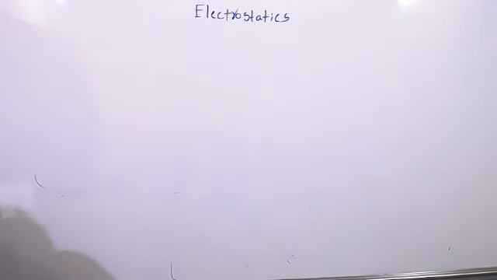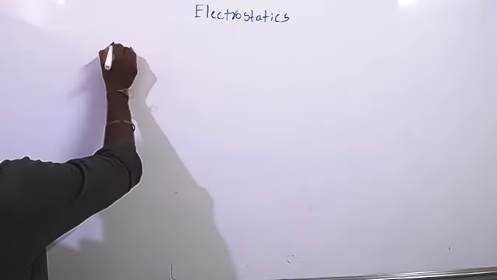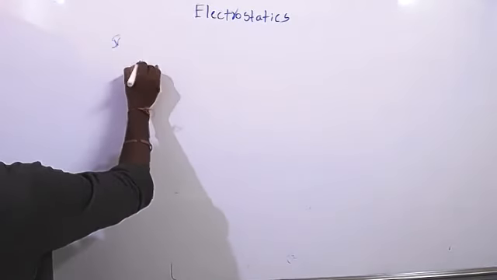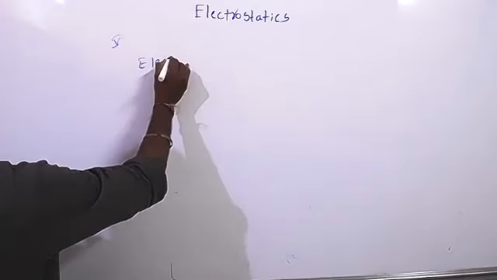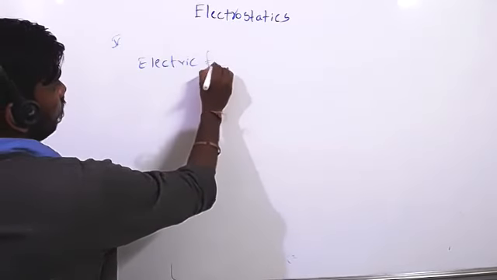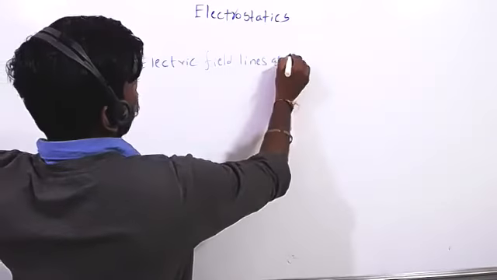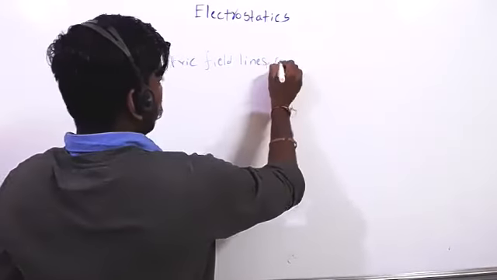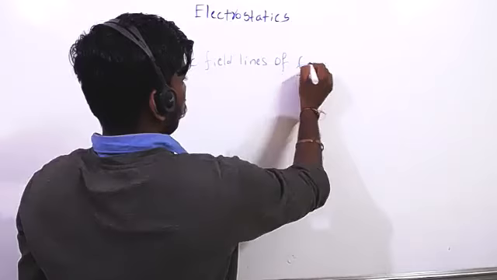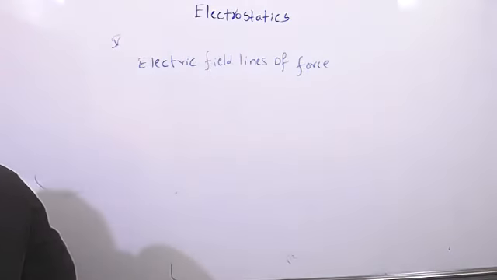After this, that is the fifth concept: electric field lines of force. We should know the properties of electric field lines.